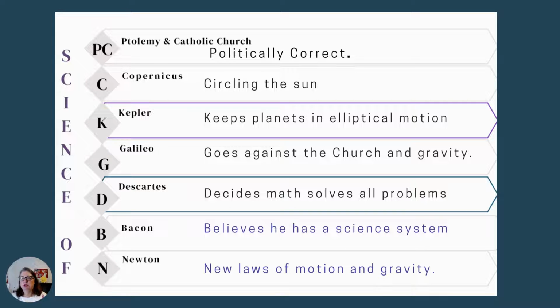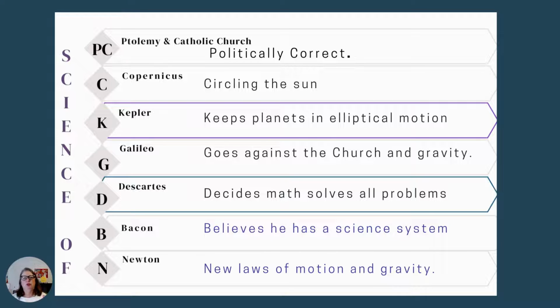You have Copernicus, who says that the world circles the sun. You have Kepler, who keeps the planets in elliptical motion. Galileo, who goes against church and gravity. Even though he also believed in gravity, he just did not describe it as well and do the experiments to prove it to be correct, like Newton does. Descartes decides math solves all problems. Bacon believes he has a science system. And Newton has new laws of motion and gravity.